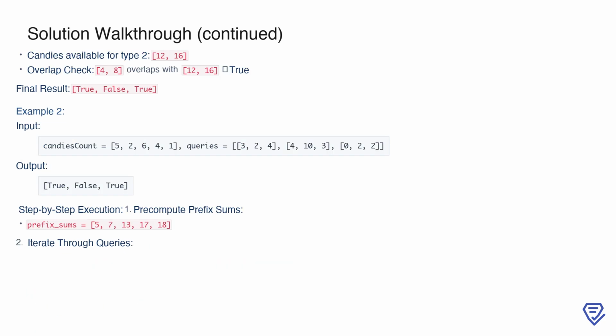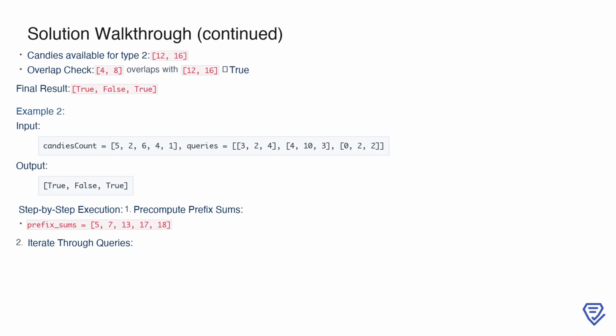For query 3, we confirm that the range of candies available for type 2 is 12 to 16, from the prefix sums, and the range of candies needed is 4 to 8. Since these two ranges overlap, the result is true. Putting this all together, the output for the first example is true, false, true.